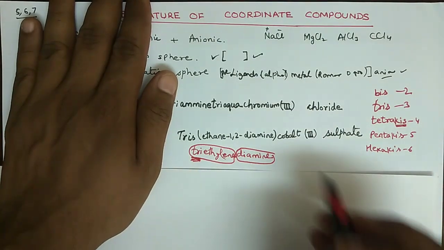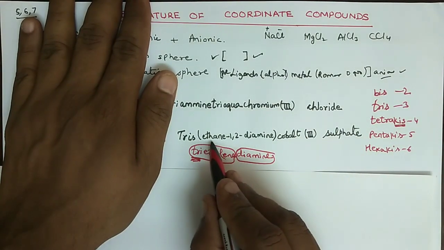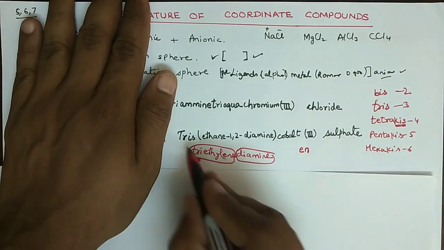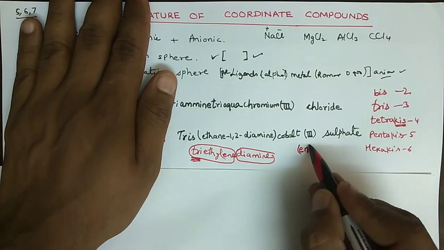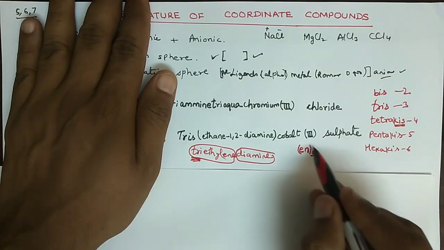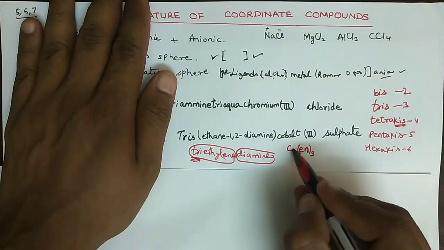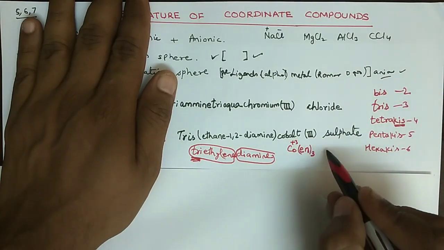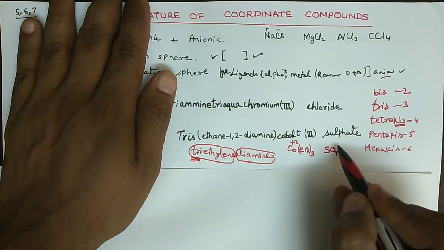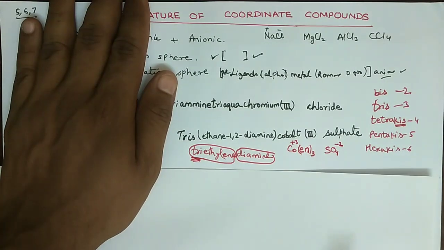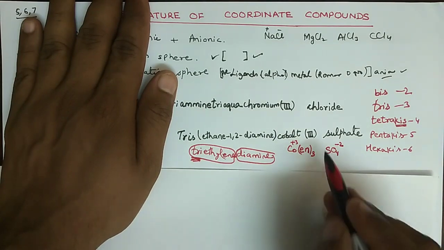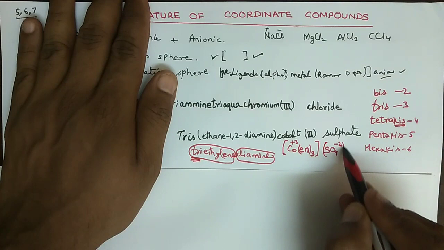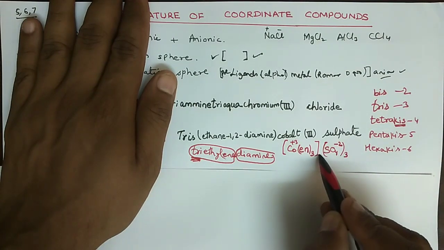So this very simple concept is that first of all you have to write down this compound, and I will write en in short, and since it is tris, I will triple it, and I know that it is neutral, so here is the cobalt, and cobalt has +3, it is mentioned, and then you have sulfate SO4, and I know that it is 2 negative. Now how to balance it? Definitely you will be writing in this way, here is 3 and here is 2.